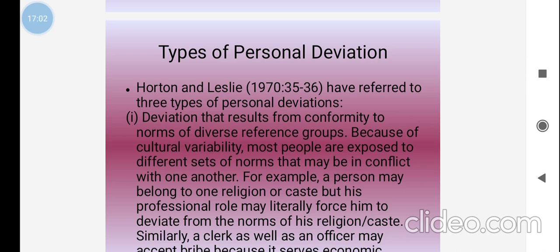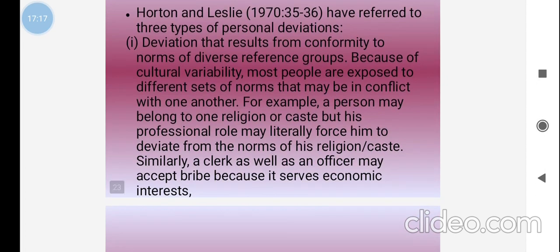So for example, a person may belong to one religion or caste, but his professional role may literally force him to deviate from the norms of his religion or caste. The person may do some malpractices to get a job, or change religion to get married. All those things will be included in deviant behavior. Similarly, a clerk as well as an officer may accept a bribe because it serves economic interest.